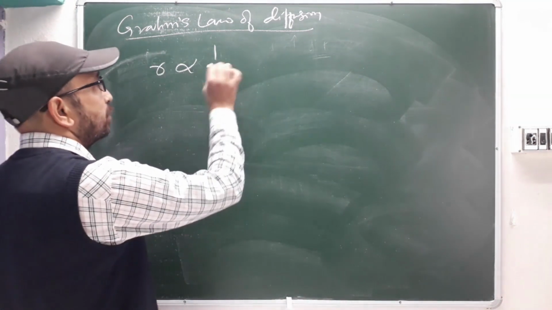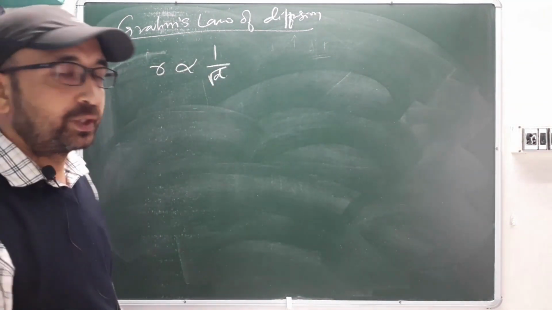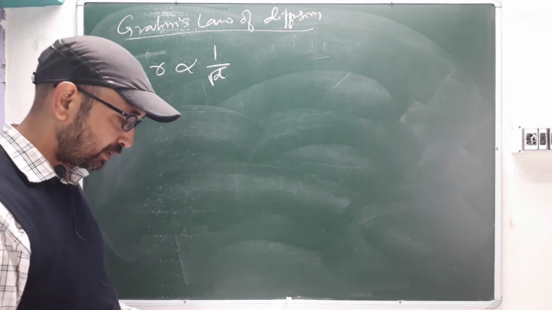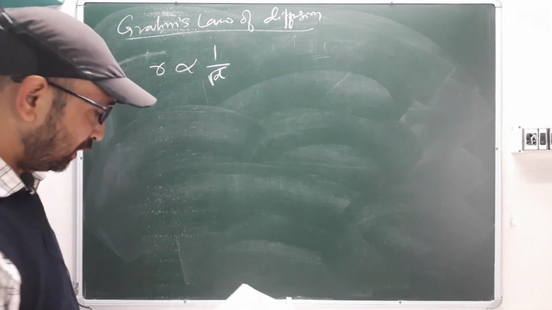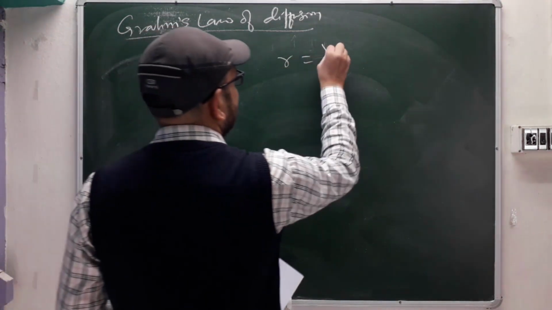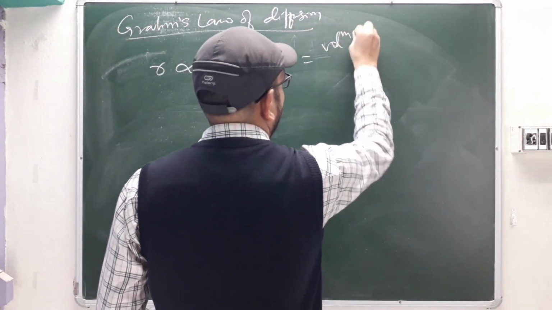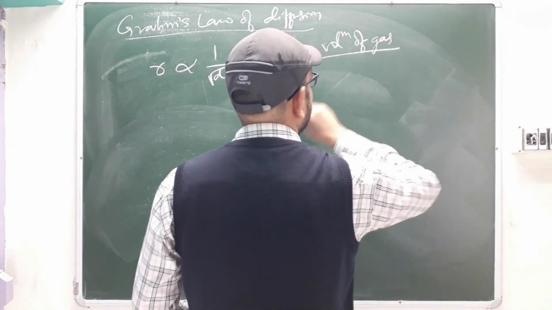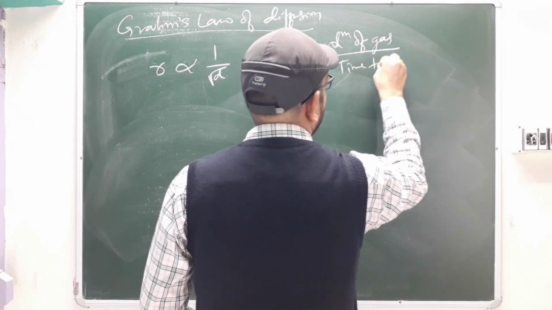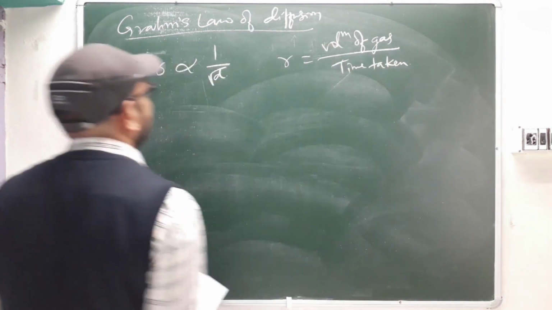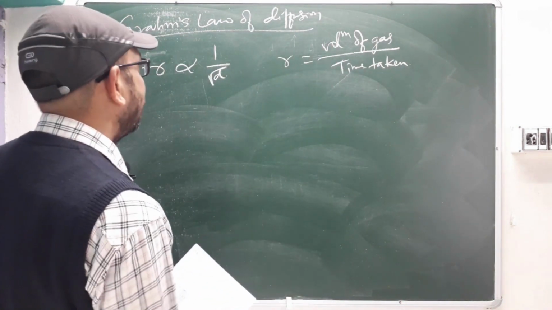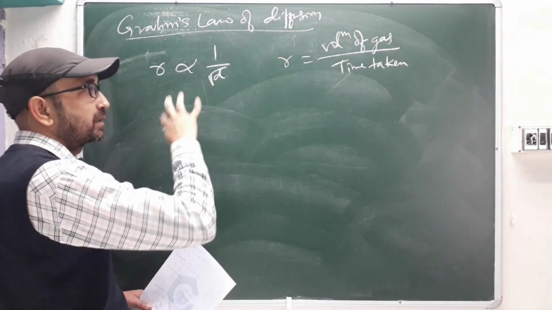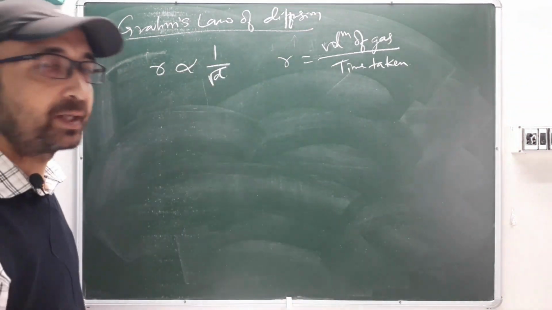The rate of diffusion is directly proportional to 1 by under root d. Directly you can just relate this. What is R? R is volume of gas divided by time taken. So we are making some formulas which you can directly apply in your examination.